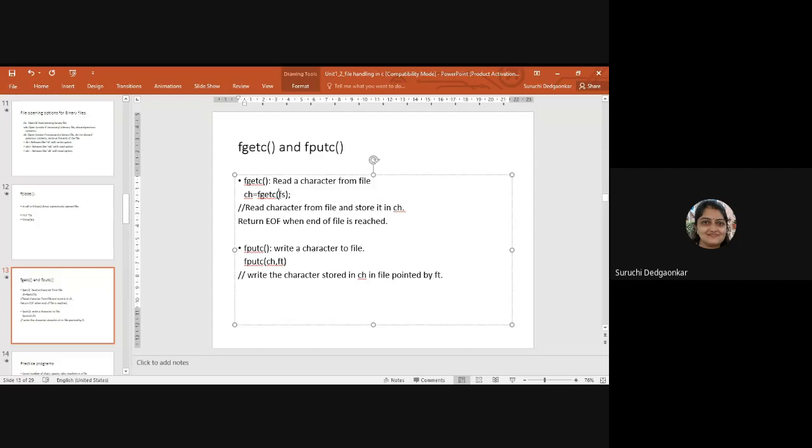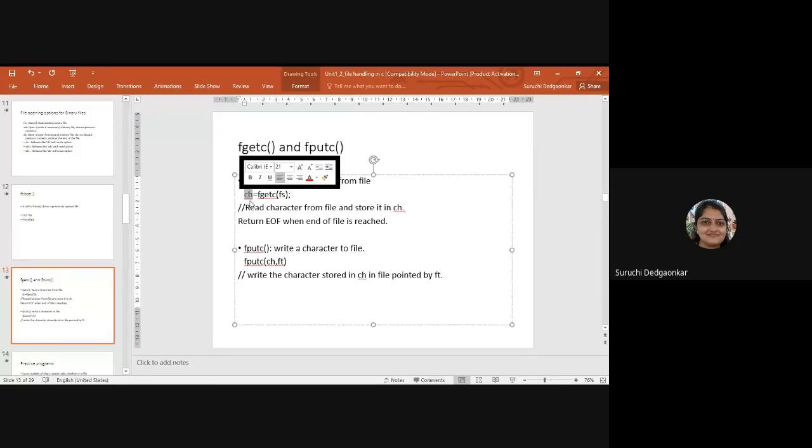Whatever is your file pointer variable, you are passing that file pointer. So it tells which file should be used to read the character, and that character which is read, that will be stored in the ch.